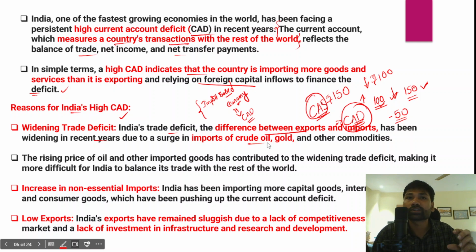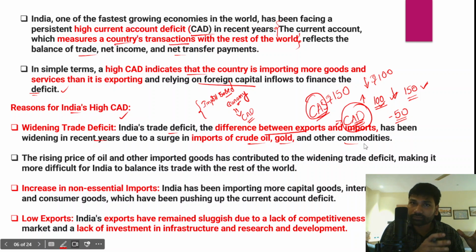One reason was increasing crude oil prices. Crude oil prices have increased because of the Russia-Ukraine war, and European markets have been looking to purchase oil from the Middle East, which is India's traditional supplier of oil. And apart from that, gold prices have also substantially increased along with other commodities. So this is one reason for the widening trade deficit.